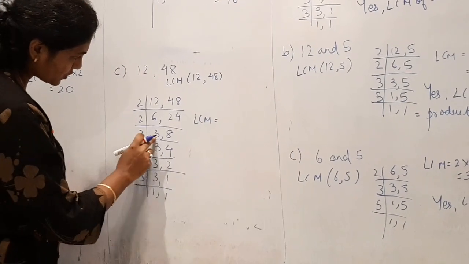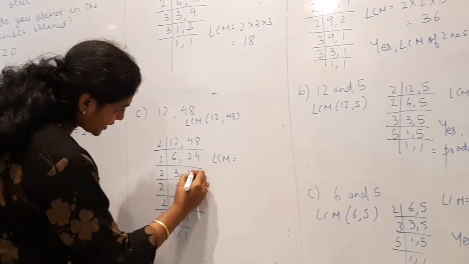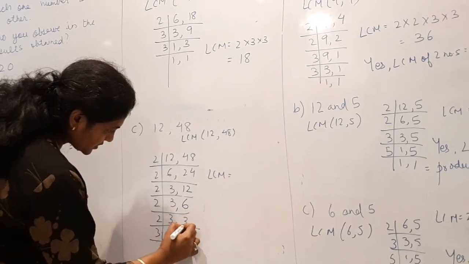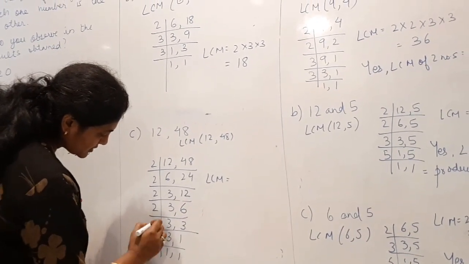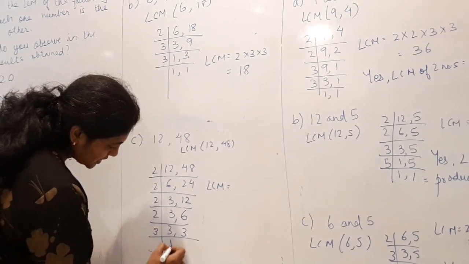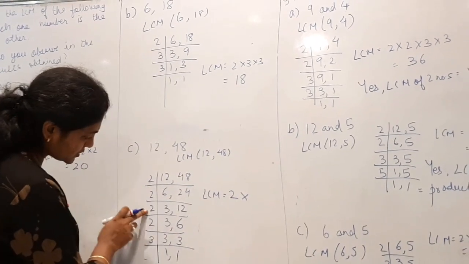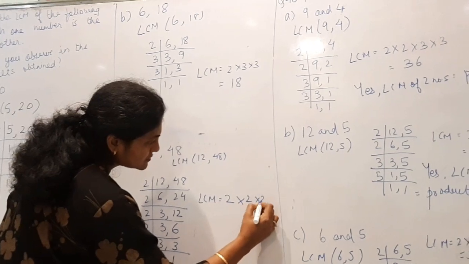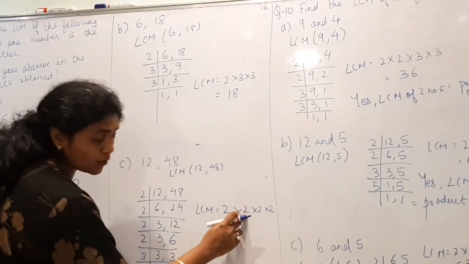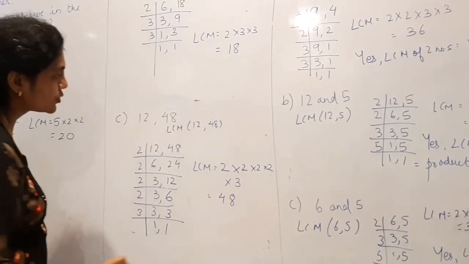Yes, so LCM will be 2 into 2, 4, 2 into 2, 8, 2 into 2, 16, 16 3s are 48.